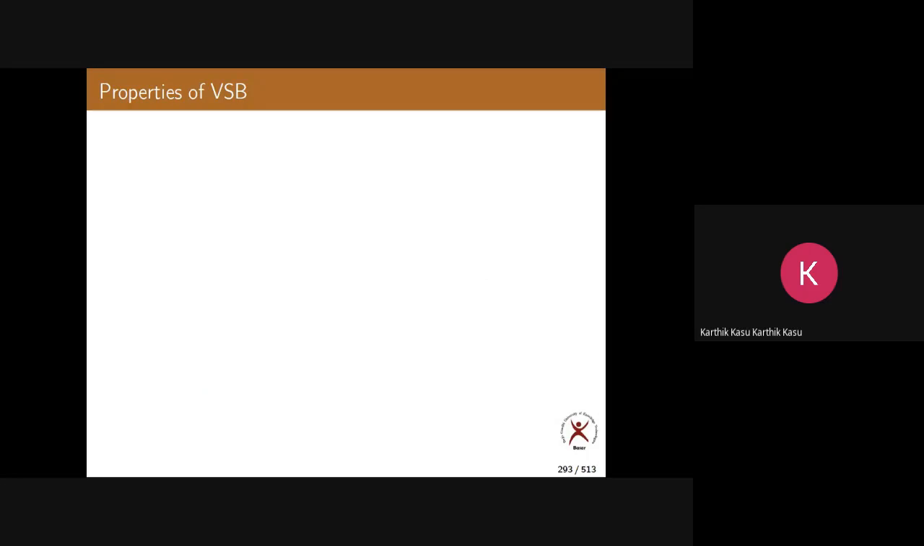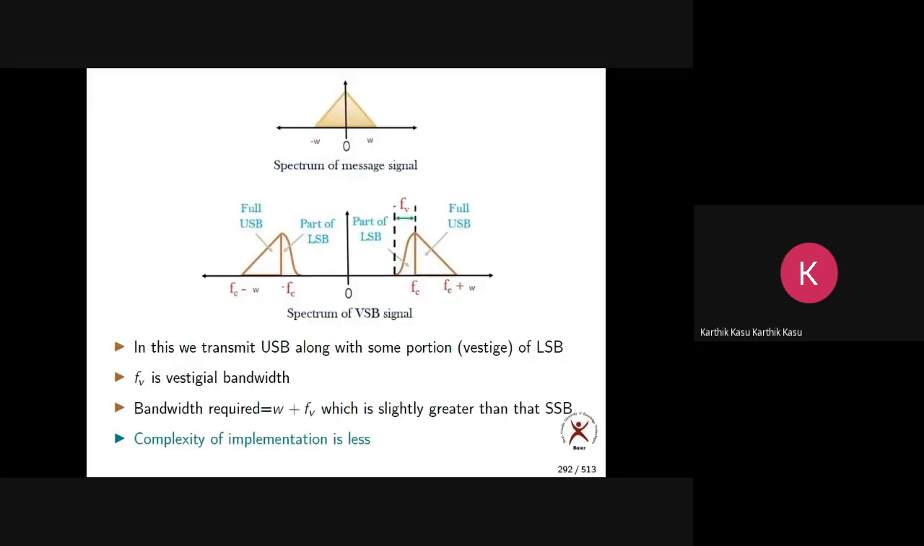So far so good. Any doubts? Please ask me now. If you have any doubts, you can ask me now. Sir, efficiency will remain the same? What efficiency? Efficiency means power efficiency and bandwidth efficiency; both should be there. Power, obviously you're transmitting a little bit more, so it is not that efficient. Efficiency, if you compare with AM and DSBSC, it is more.